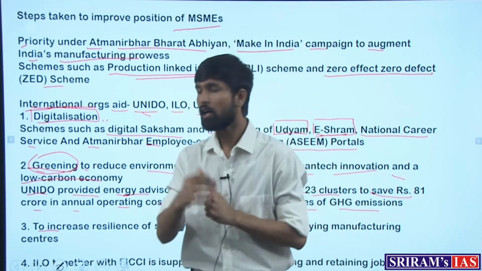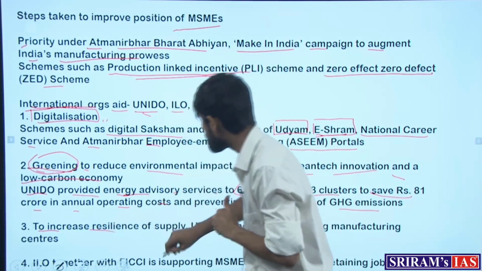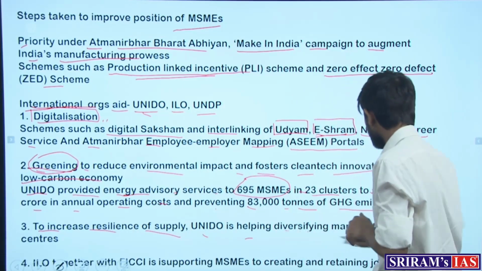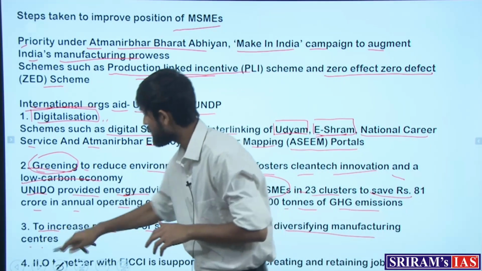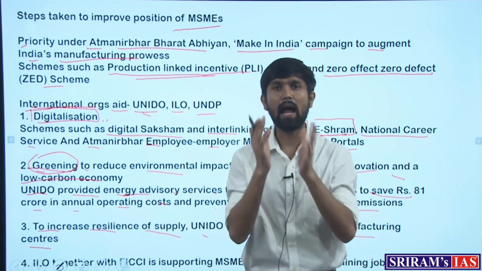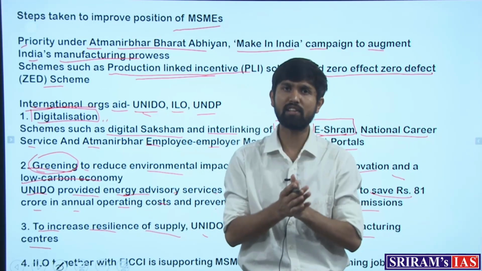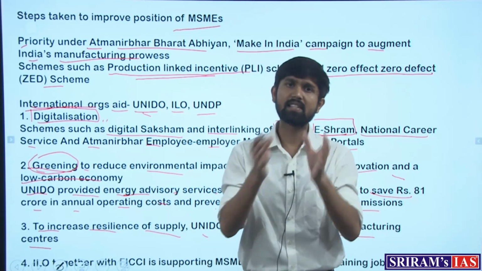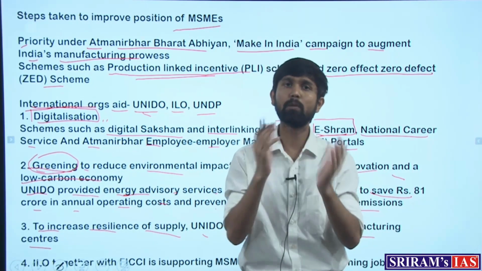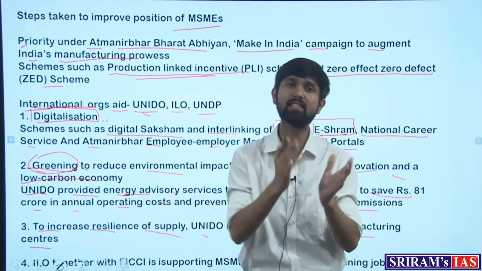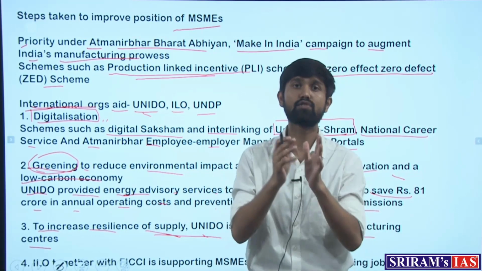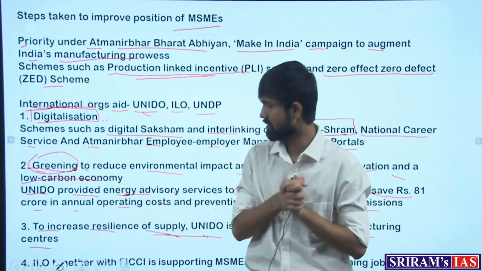Similarly, to increase resilience of supply for the MSMEs, UNIDO is helping diversify manufacturing centers, which means that raw materials which are also sourced from other countries, and clusters of manufacturing centers which are centered in only some places, should be diversified, and such centers should be made to exist in different places as well, which UNIDO is facilitating. This is to increase their supply chain resilience.